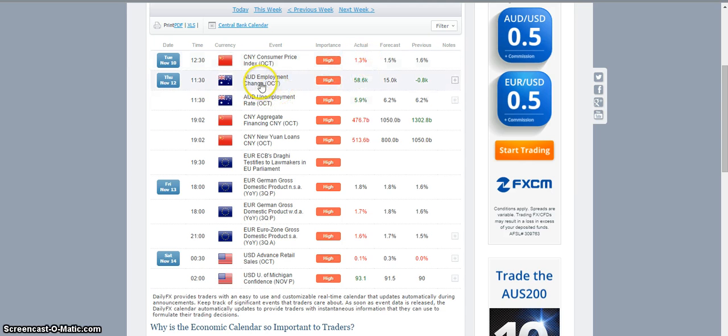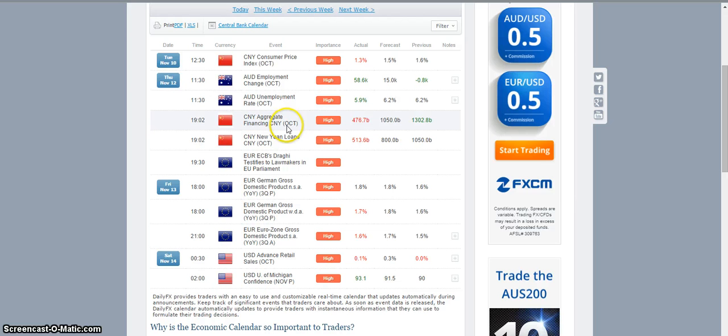Then afterwards, we didn't really have much high importance news on Wednesday, and then on Thursday, our local time, the Aussie unemployment change numbers came out, as well as the unemployment rate. This surprised the market because the unemployment rate dropped from the forecast of 6.2% down to 5.9%. That actually saw some strength in the Aussie dollar. So around this time of the news, the Aussie dollar gained some ground against all other currencies, such as against the US dollar. You would have seen the Aussie dollar against the US dollar rise.